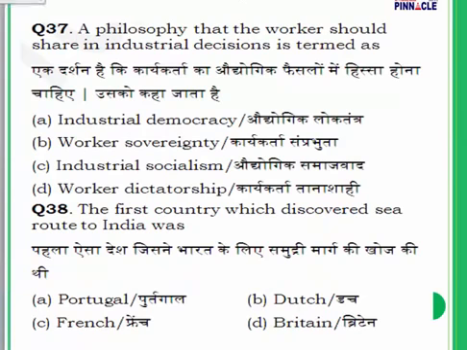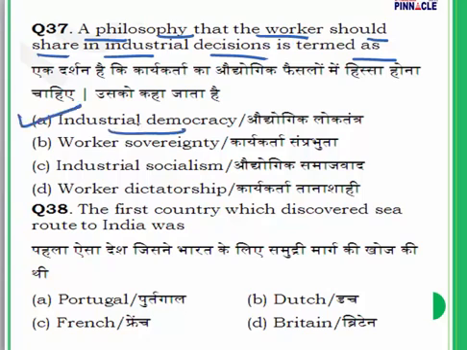Question number 37. This is related to economics. A philosophy that the worker should share in industrial decisions is termed as... For question number 37, the answer is industrial democracy. The answer is A. What is industrial democracy?